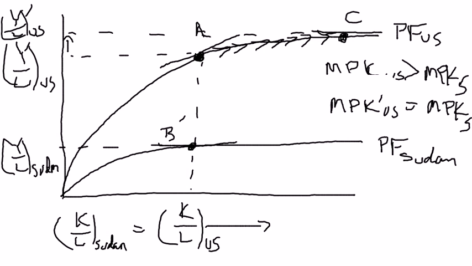If it's a relatively poor country that invests relatively little in education, the skill level of the labor force might be a lot lower in Sudan. And so there's a whole host of things that could explain why the production function is lower in Sudan. The point of this video was just to say that it must be the case that Sudan is on a lower production function for them to have persistently lower levels of labor productivity and hence standard of living. All right, and this concludes my discussion of the phenomenon of catch-up. Catch-up occurs when two countries have the same production function, and catch-up will not occur when countries have different production functions.